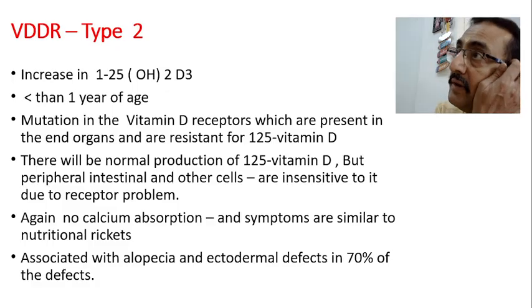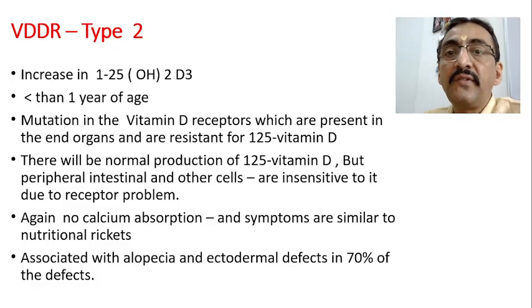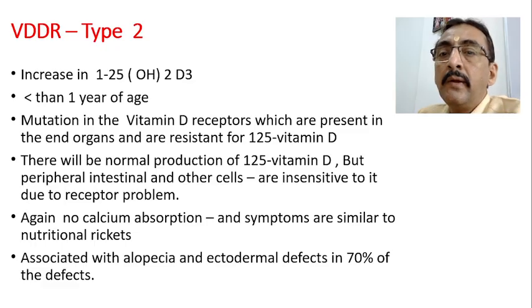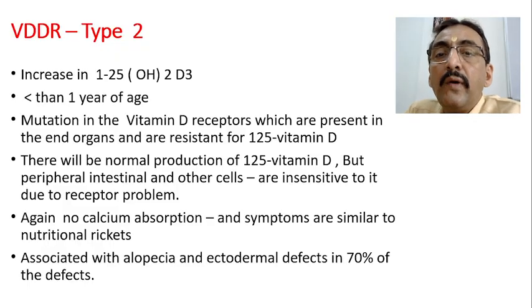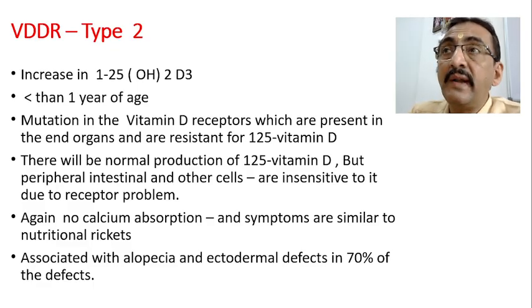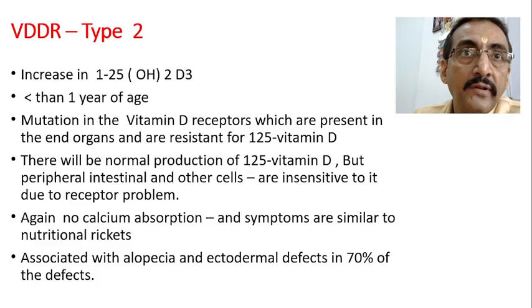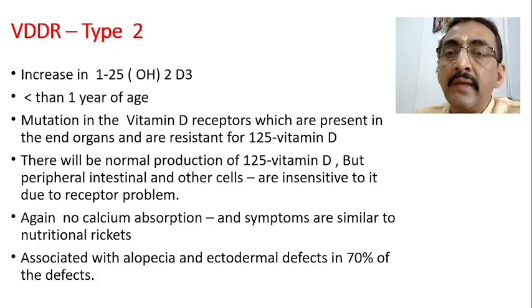Now another is VDDR, vitamin D resistant rickets type 2. Now here there is an increase in the 1,2,5-OH, that means the active form is actually formed here. Here D1 active form is formed. This condition is very common in less than 1 year of age, very young age, that means the infantile period.